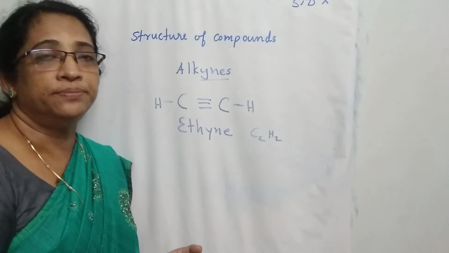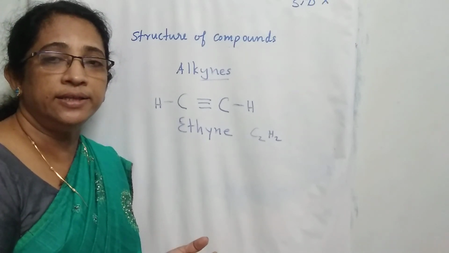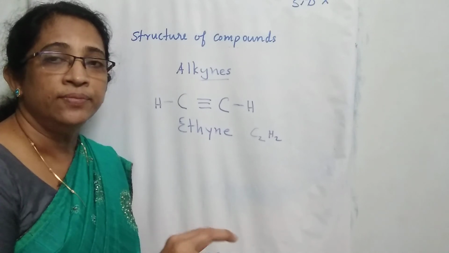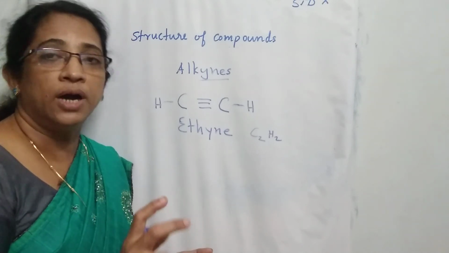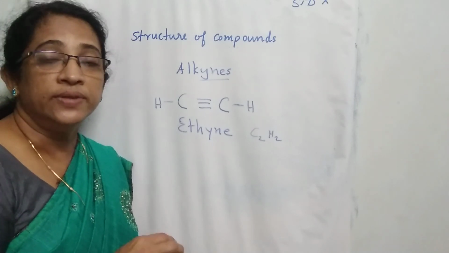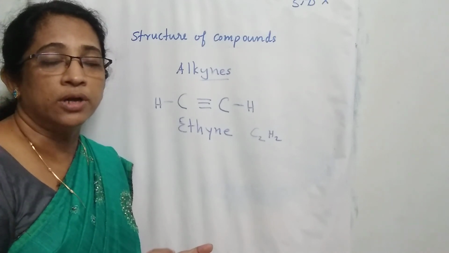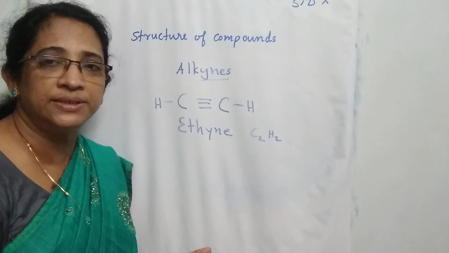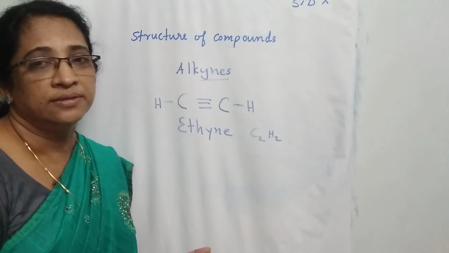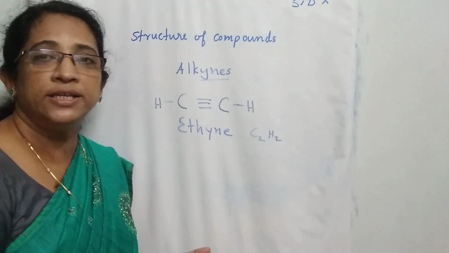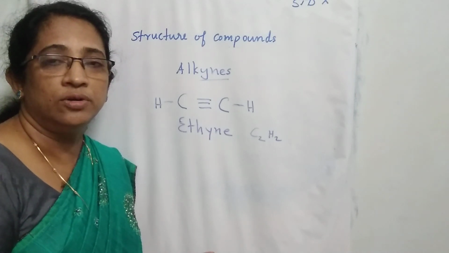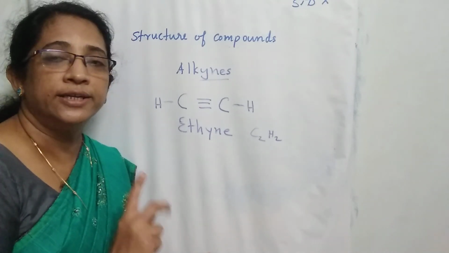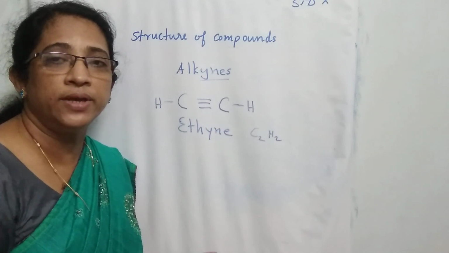So for alkenes and alkynes, minimum how many carbon atoms are required? 2 carbon atoms are required, because a carbon-carbon double bond is a must in alkenes, and a carbon-carbon triple bond is a must in alkynes. So draw the structure, write the molecular formula and the name of the compound.